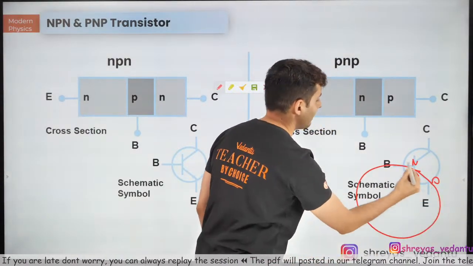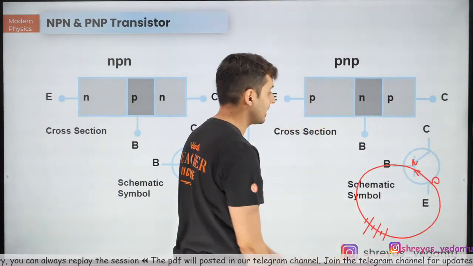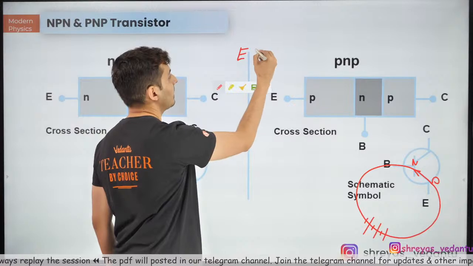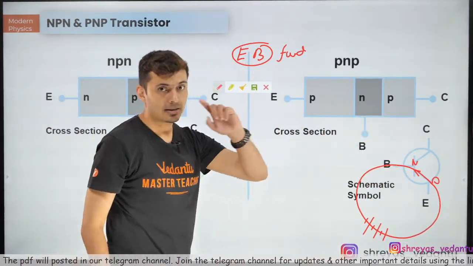So if you go like that, emitter base will again be in forward bias. You can see that this is again in forward bias. Always, remember, emitter base is forward bias. That's how the arrow mark is that way.